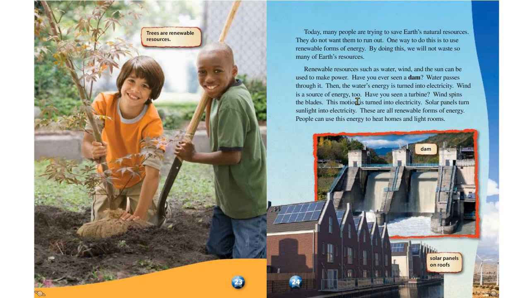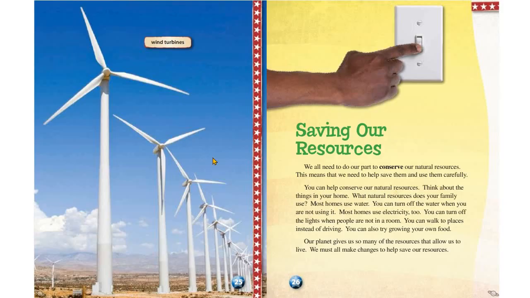Wind is a source of energy too. Have you seen a turbine? Wind spins the blades. This motion is turned into electricity. Solar panels turn sunlight into electricity. These are all renewable forms of energy. People can use this energy to heat homes and light rooms. Here's a picture of a dam and solar panels on roofs. Wind turbines.